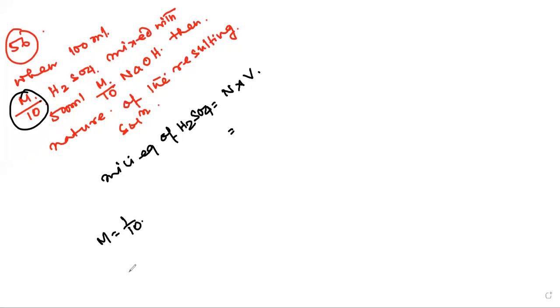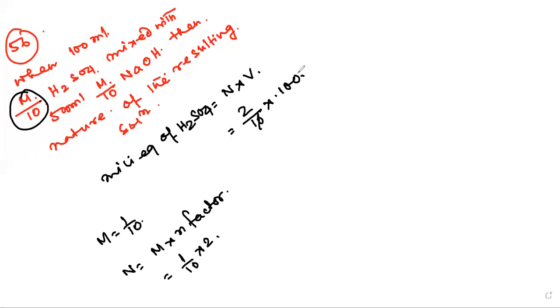So normality will be molarity multiplied by N factor. N factor is 2, so this is 2 by 10. Volume is 100 ml, so 20 milli equivalent of H2SO4 is there.